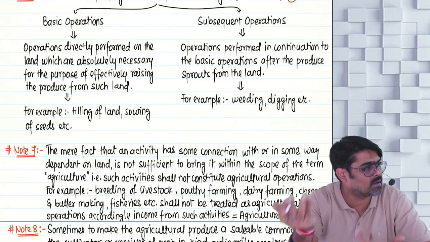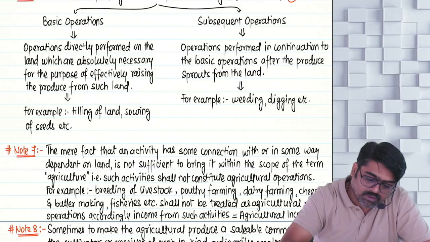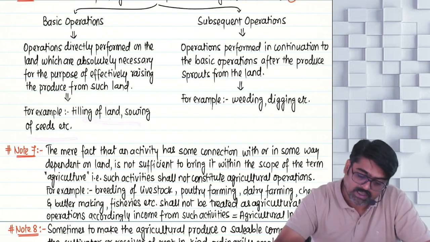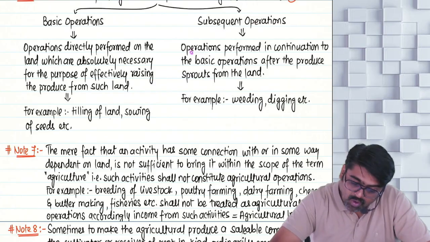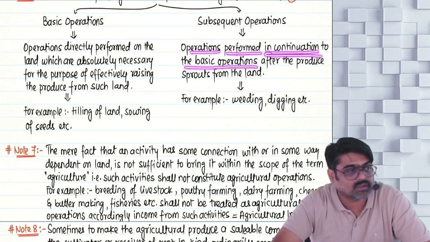Without that, you cannot even think about growing plants. So these operations are known as what? Basic operations. Few examples of basic operations. Okay. Now, subsequent operations are operations performed in continuation to the basic operations.